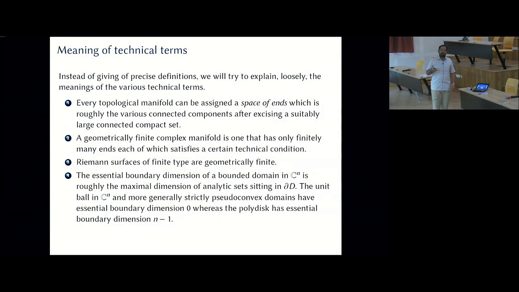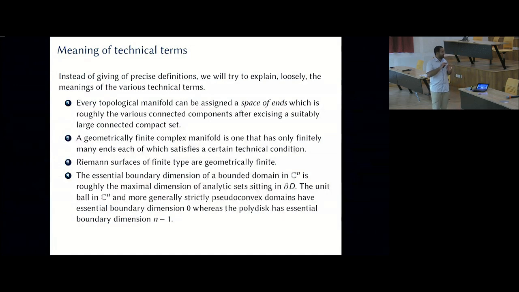Since I'm being very vague, at least I owe you one example. Riemann surfaces of finite type are all geometrically finite, which is good because the aim is to recover Imayoshi's result as part of this exercise. Now, the essential boundary dimension of a bounded domain in C^n is roughly the maximal dimension of a complex manifold that sits on the boundary.